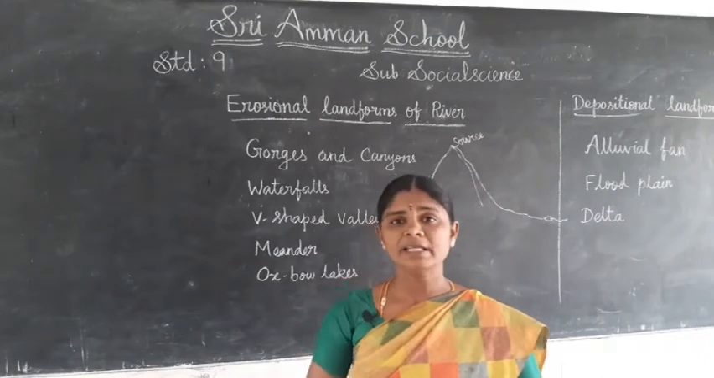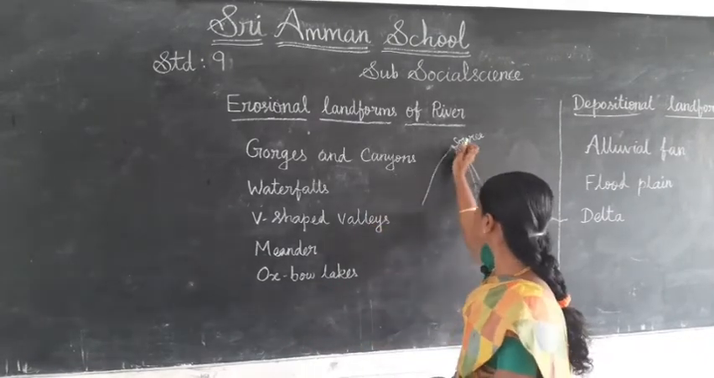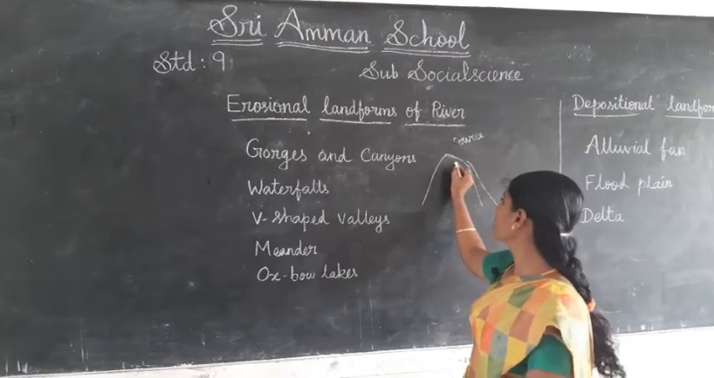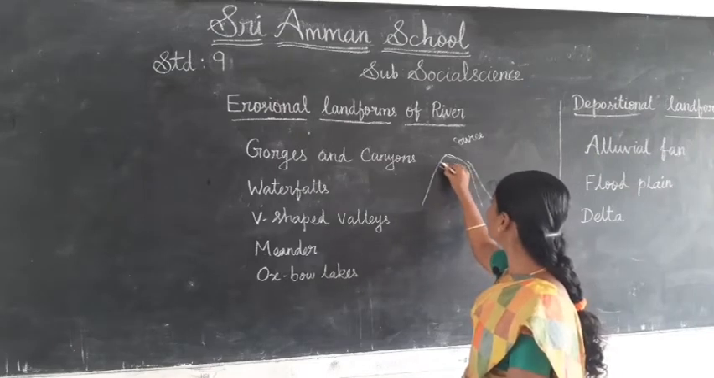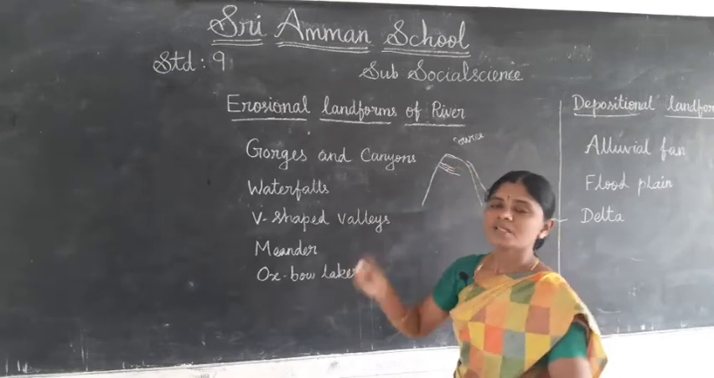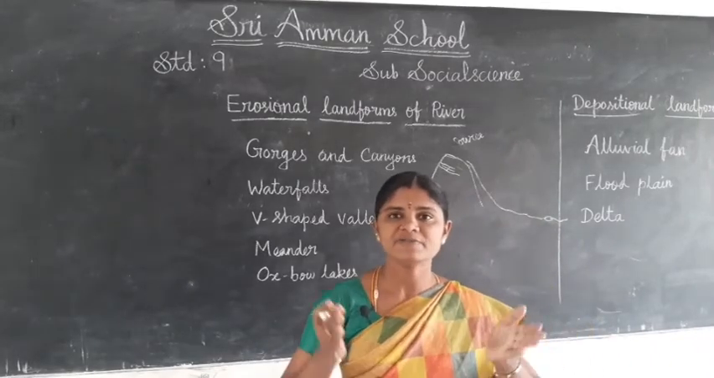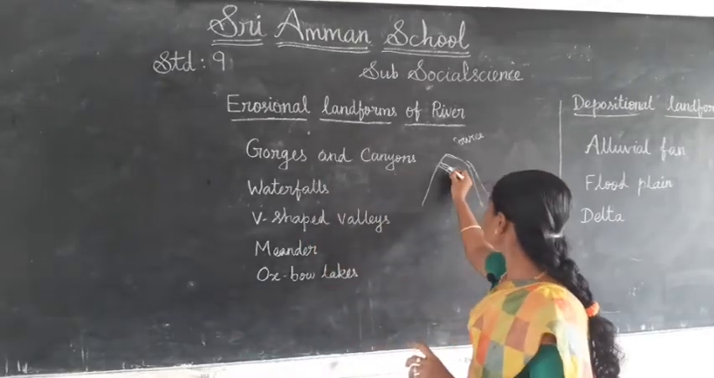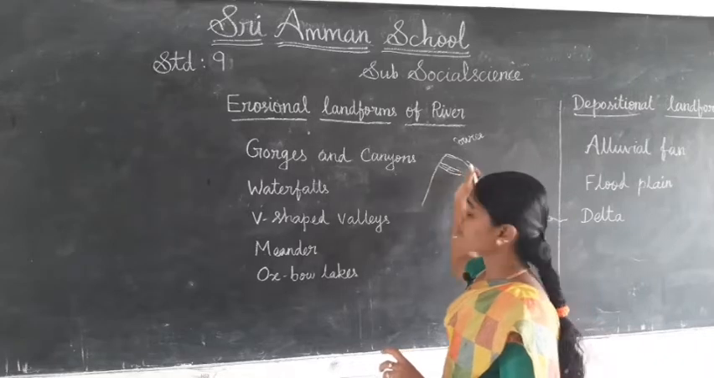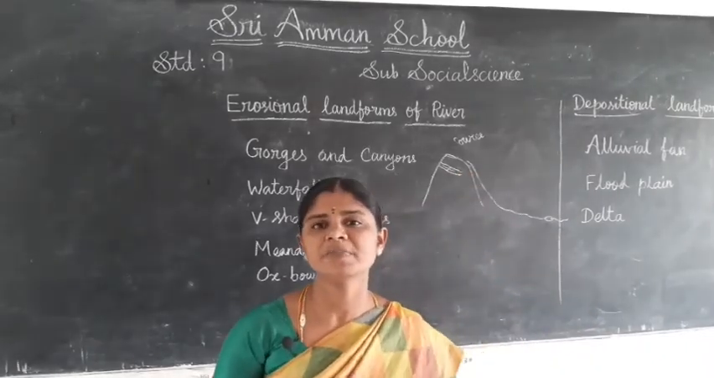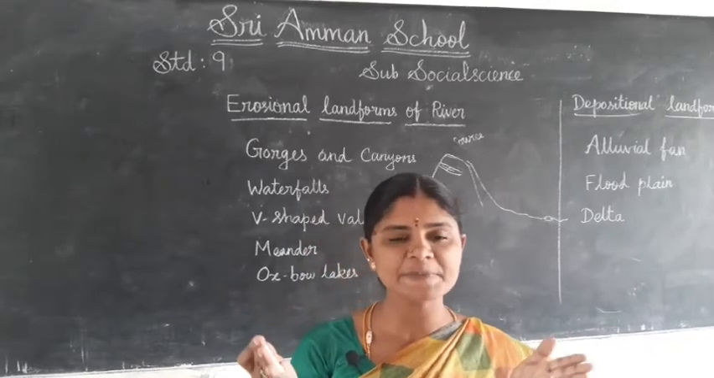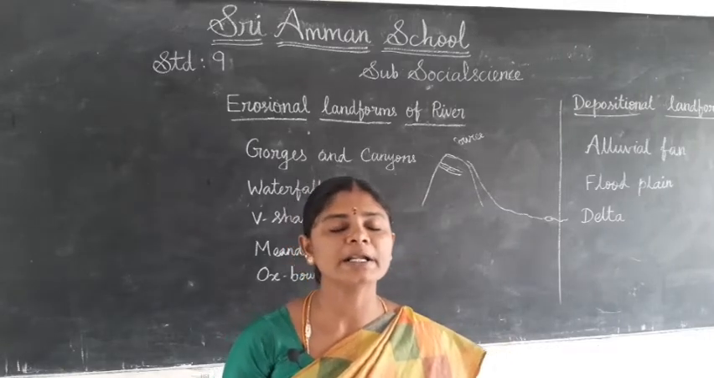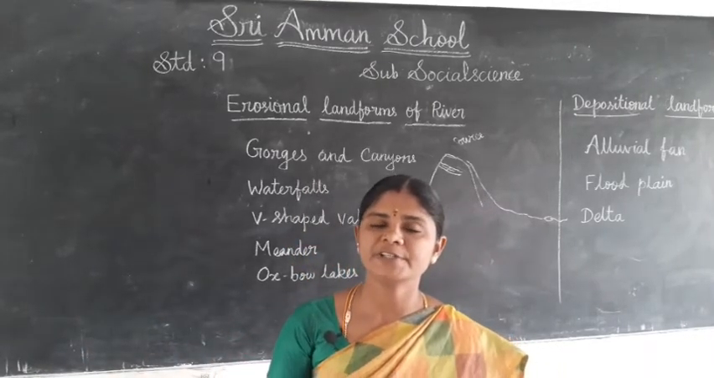So when the river flows through the mountain, which is made up of hard rock, it makes valleys with steep, vertical sides. That is called a gorge. And a canyon is nothing but a deep gorge with steep sides that runs for hundreds of kilometers.